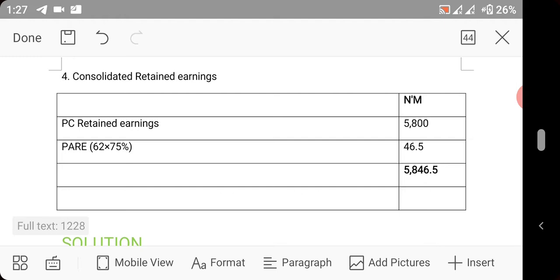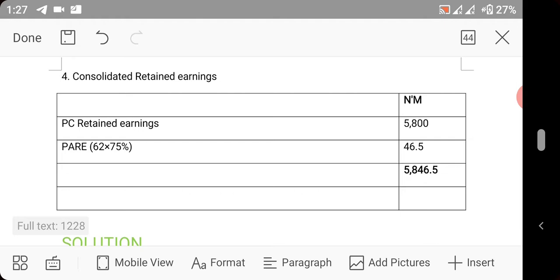Then, what do we mean by consolidated retained earning? We're actually looking for the retained earning to be taken to the consolidated statement of financial position. So the first thing you bring is the parent company. PC means parent company. You bring in parent company retained earnings. We have 5.8 million.